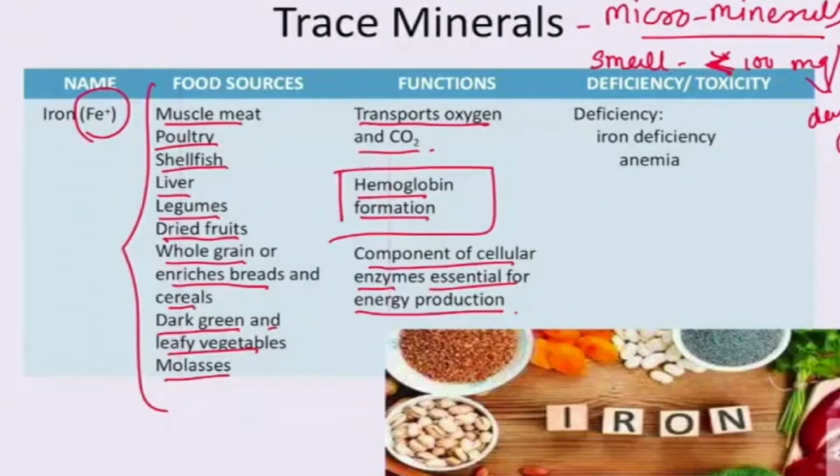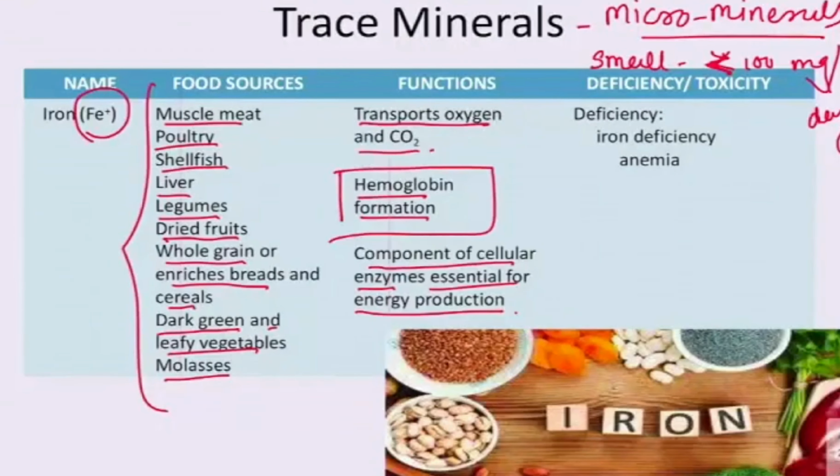The next trace element is iodine. Iodine is known as I-. One of the main sources of iodine is iodized salt and seafood. The function of iodine: it is required for the regulation of the basal metabolic rate. To have a normal BMR, we require iodine. And if there is a deficiency of iodine in our body, it may lead to goiter, cretinism and